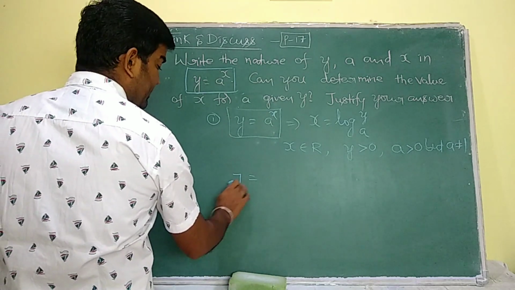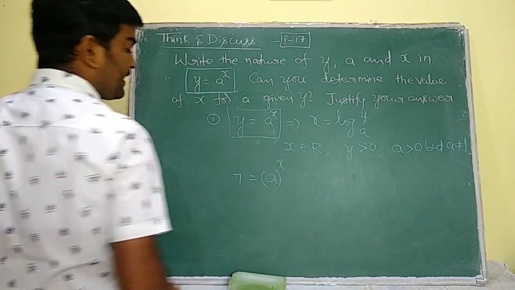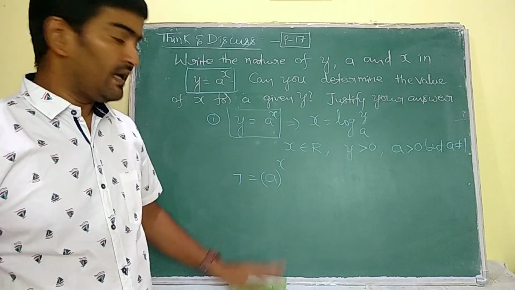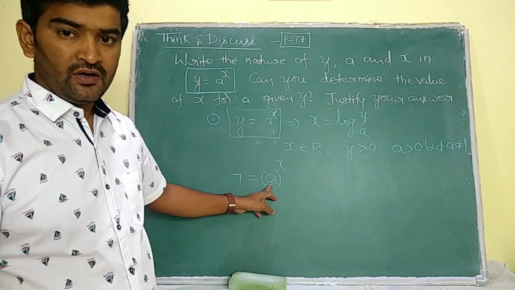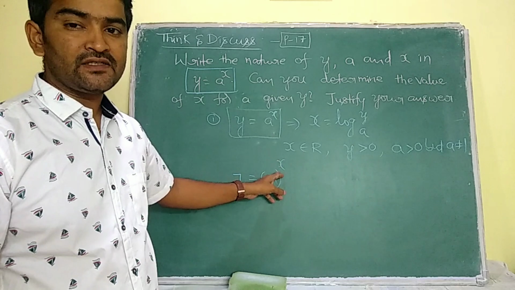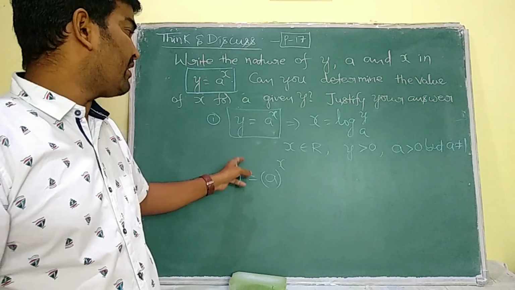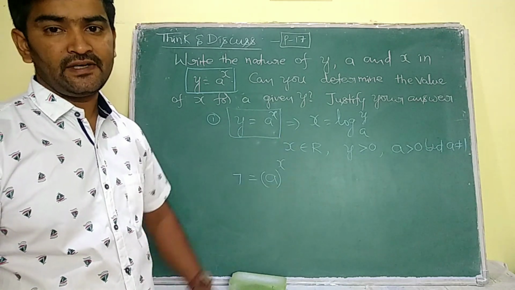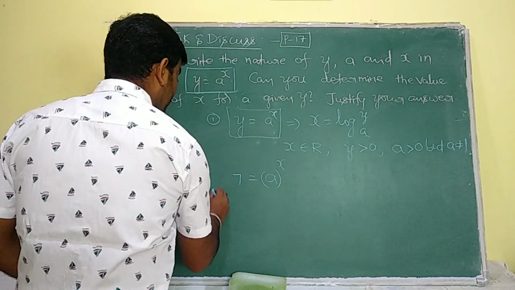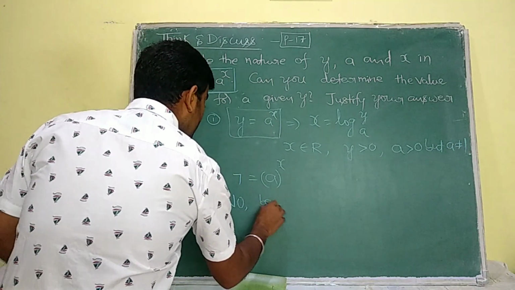So see, can I express this 7 as something to the power of x? Tell me, can 7 be expressed as something to the power of x without knowing the value of a? It is not possible for us to determine the value of x for the given value y, because we need both a and x. Understand? So see, for the second question our answer is no, because